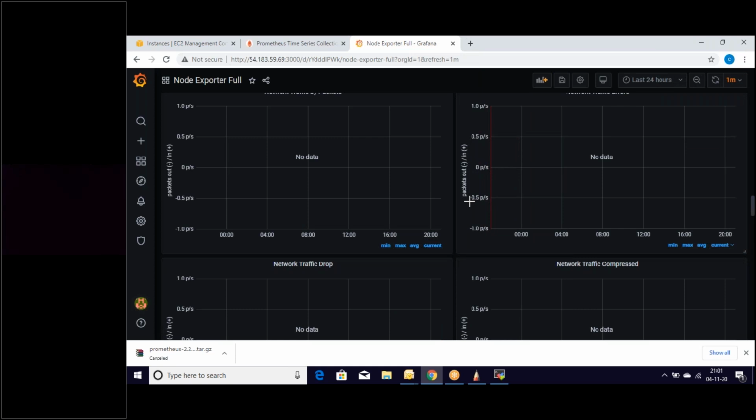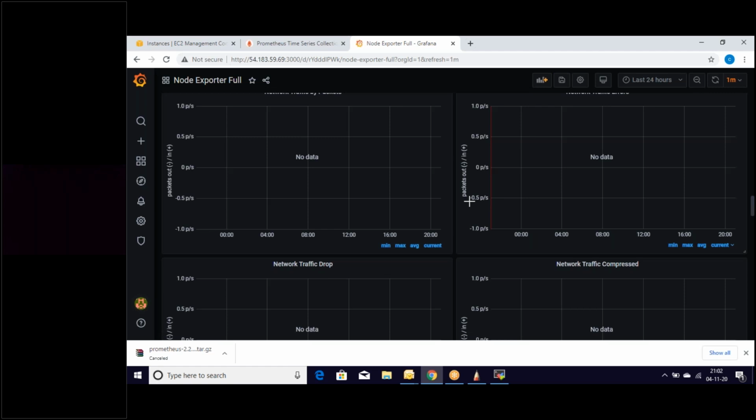The best use cases are whenever the node is full and we need to enhance the server. If we don't have a dashboard, it is difficult to manage those servers. For example, we have configured a server to receive 100 requests, but we don't know that the server is full, 100 requests have been processed and the disk space is full, but we are not monitoring that server. In that case, it will be very difficult to analyze. If you have a monitoring tool, we can fix the issues when needed. That's how these monitoring tools work.